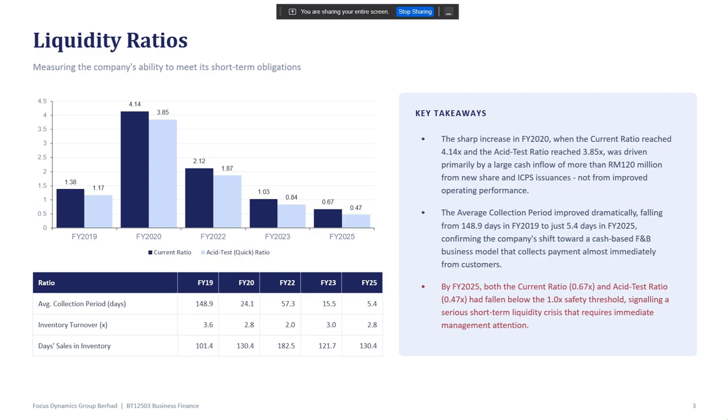Okay, for the liquidity ratio, Focus Dynamic Berhad saw a sharp increase in 2020 when the current ratio reached 4.14 and the acid test ratio reached 3.45. This was driven primarily by the large cash inflow of more than 120 million ringgit from the new share and ICP issuance. The average collection period improved dramatically, falling from 148.9 days in 2019 to just 5.4 days in 2025. This confirms the company's shift toward a cash-based business model that collects payment almost immediately from the customer.